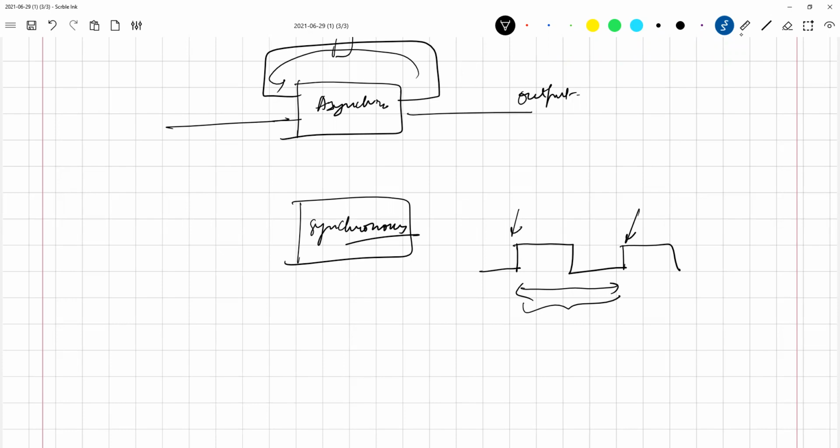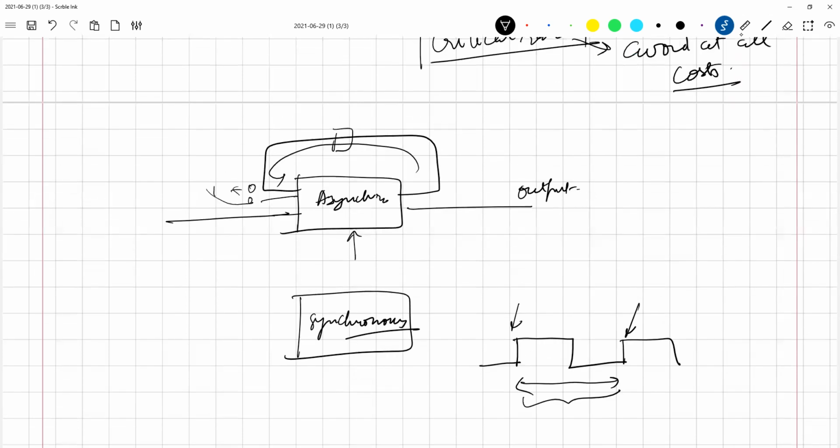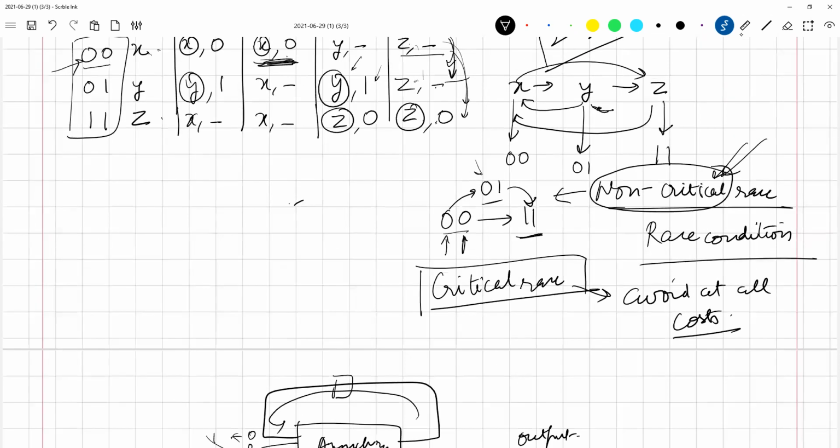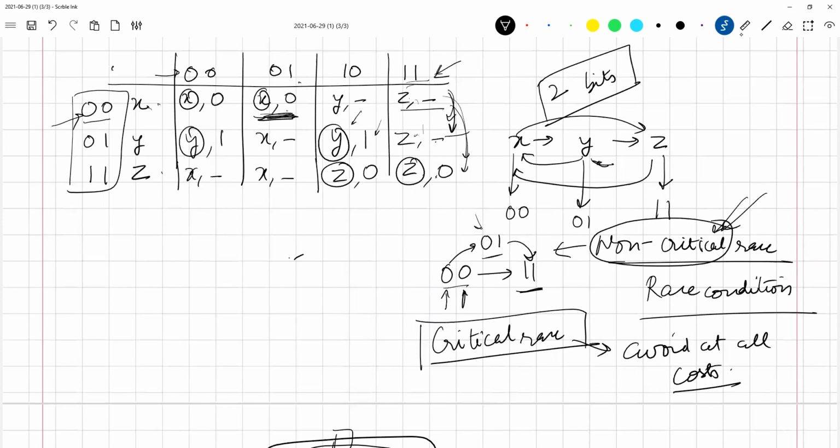But in this case, you do not have that privilege. Even if one input changes, so let us say this has two inputs, one is 0 and one is 0, and I want to go from 0 0 to 1 1. Here I do not have the privilege. As soon as one circuit gives me a 0 to 1, if only the top circuit gives me a 0 to 1, it will start acting as if the input is 0 1. Here it had a lot of time for everything to settle down, but in this case, you do not have that privilege. You have to worry about these race conditions.